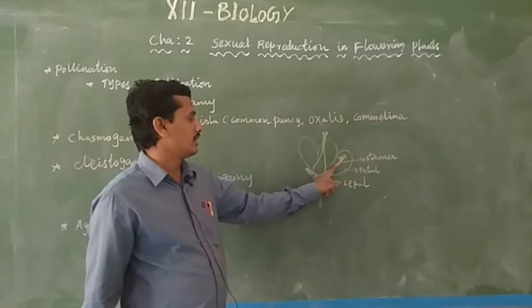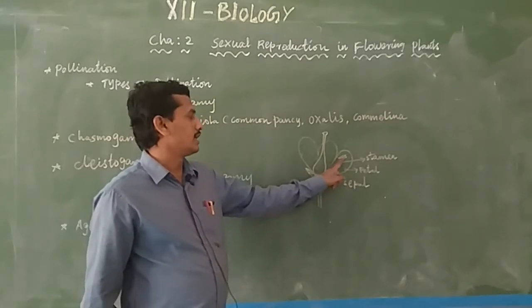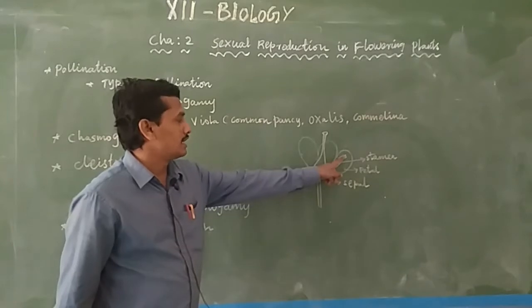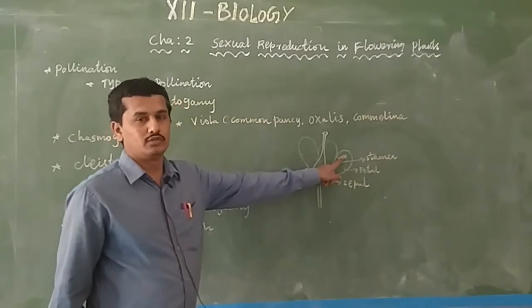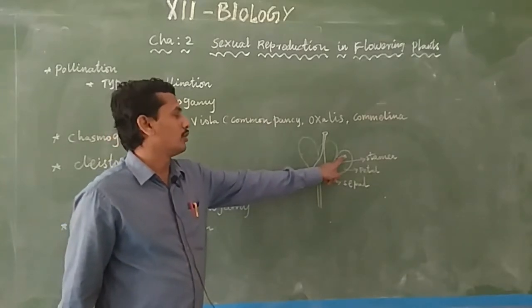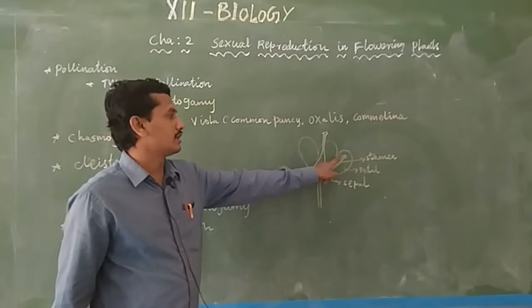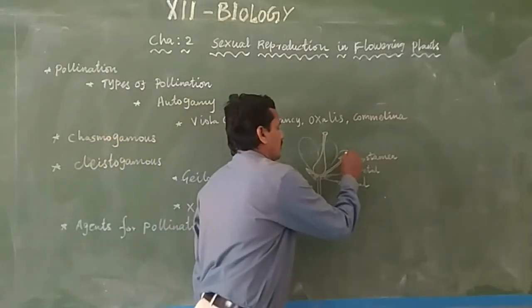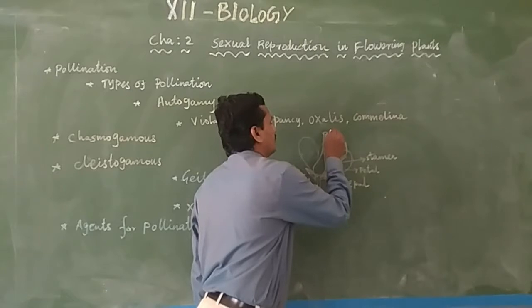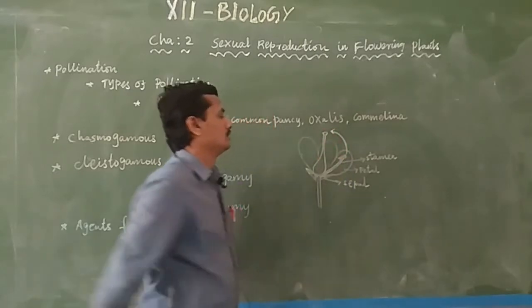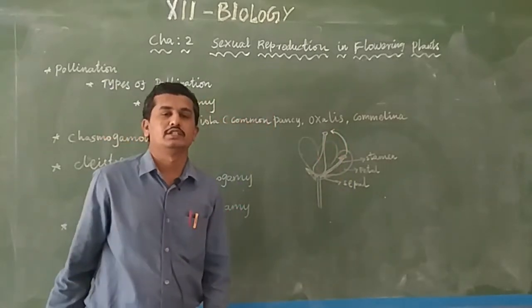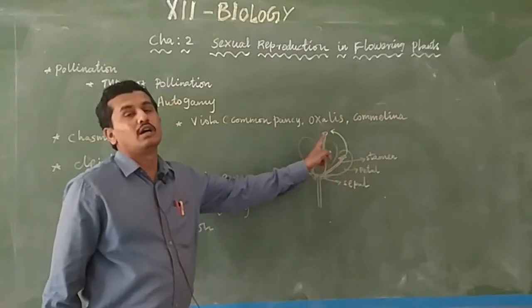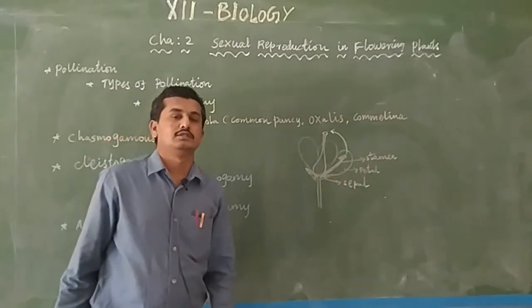This is the filament, and the filament with the anther is totally known as the stamen. Only in the anther are the pollen grains produced. The produced pollen grains are transferred to the stigma. The transfer of pollen grain from anther to stigma is known as pollination.